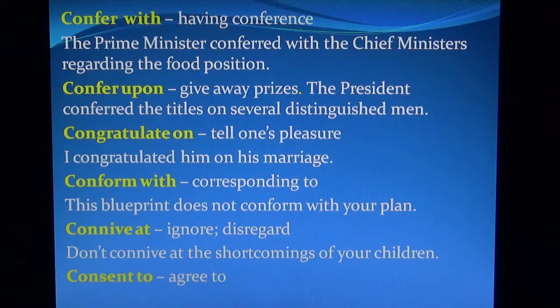Consent to means agree to. I did not consent to his proposal.